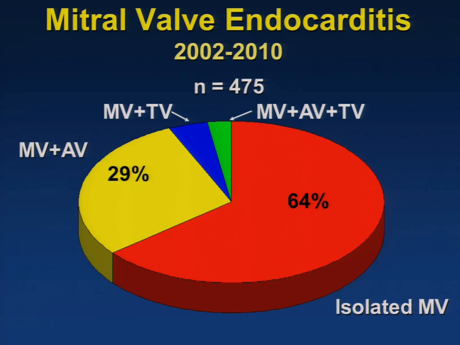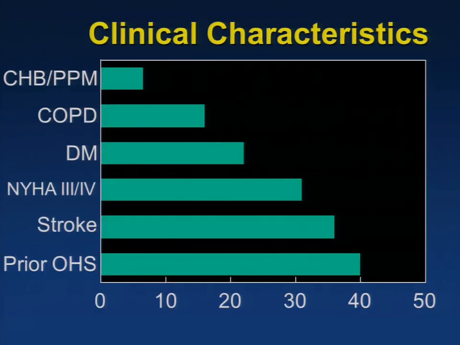From January of 2002 to December 2010, we had 475 patients who underwent operation for mitral valve endocarditis. Out of these, 64% had isolated mitral valve endocarditis. More than a third were either in NYHA class 3 or 4. More than one-third had a previous history of stroke, CVA, TIAs, and about 40% were actually reoperations.